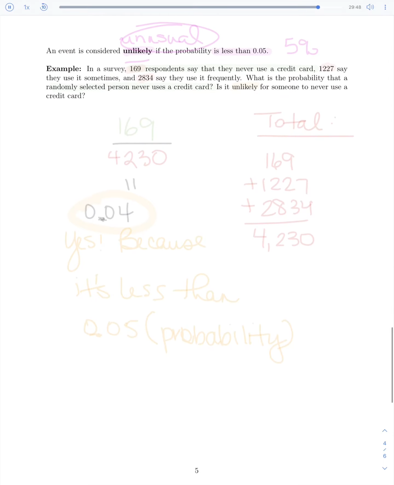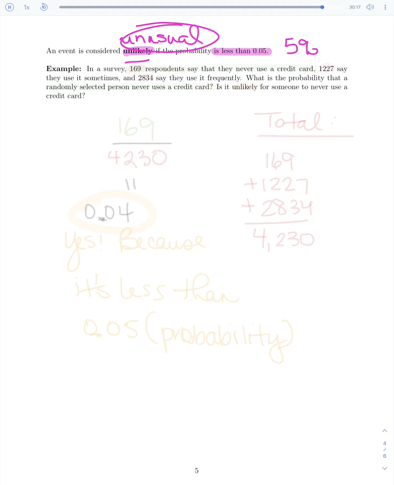Again, just another reminder, we're going to consider something unlikely, or we also use the term unusual, if a probability is less than 0.05. That is still our threshold, 0.05, which means less than 5%. So when we use the terms unusual or unlikely, we kind of use them interchangeably. They mean the same thing. It's still the 0.05 threshold.